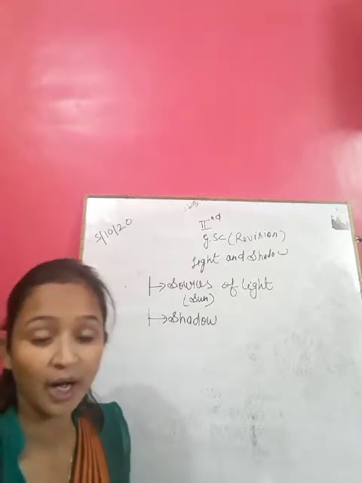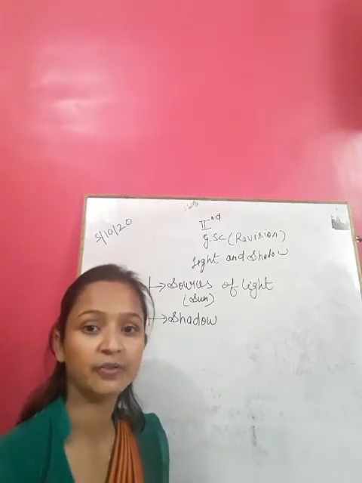Formation of a shadow. How does a shadow form?